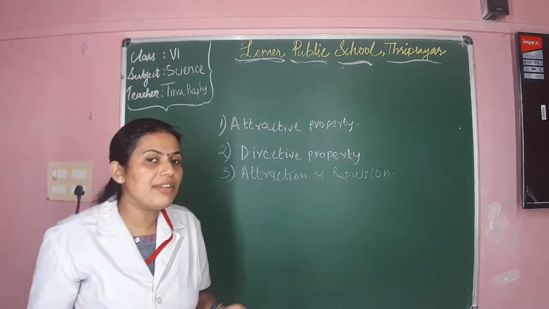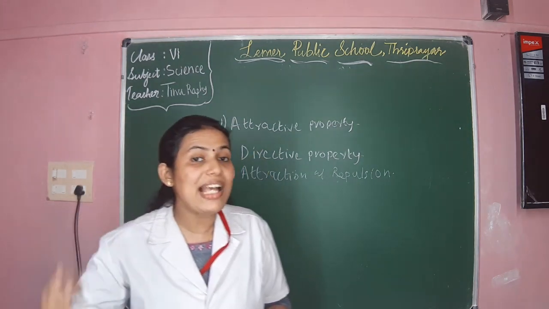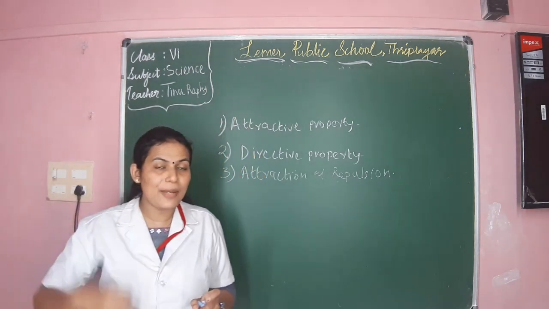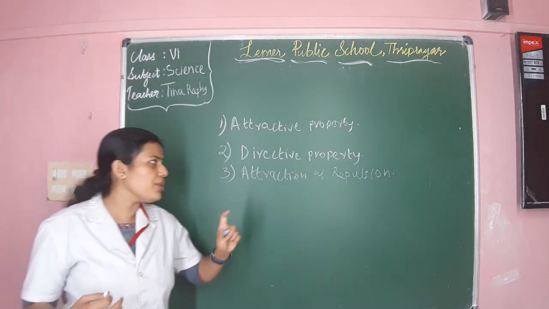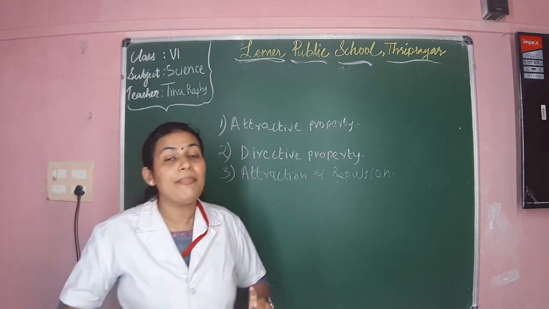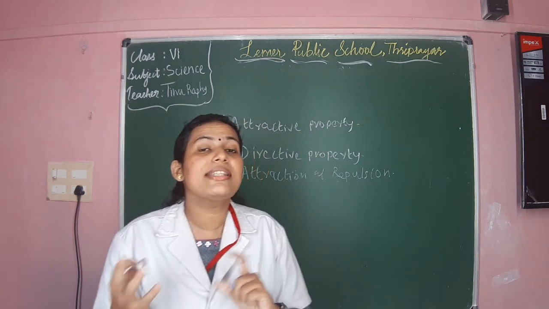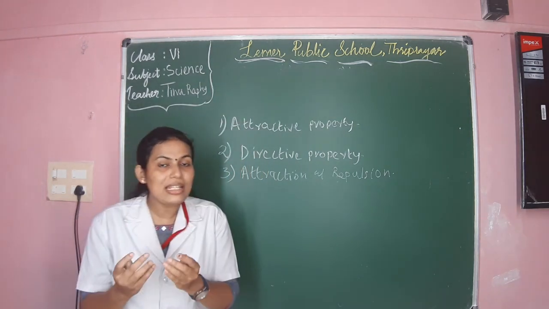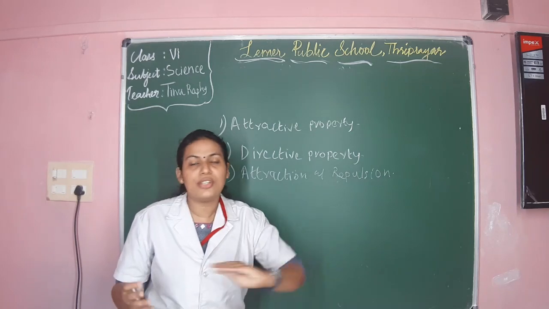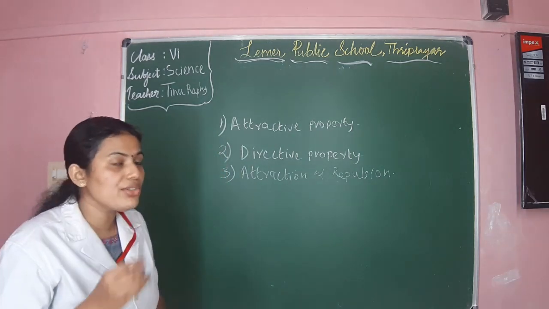So just now we have learned about the attractive property of a magnet, which it has towards the magnetic substances, isn't it? Now we are going to learn about the attraction and repulsion property of magnet, which it shows towards themselves. That is, two magnets show attraction and repulsion towards each other. So we are going to learn about that. For that, teacher is going to draw a diagram.